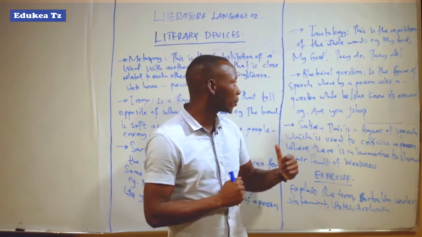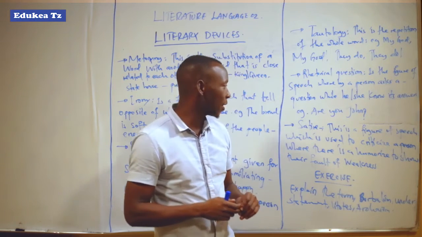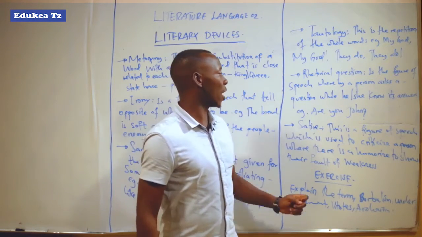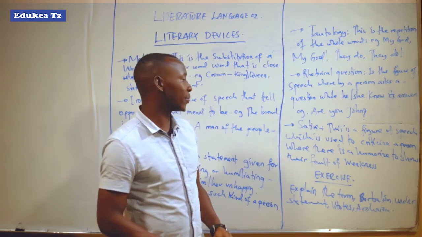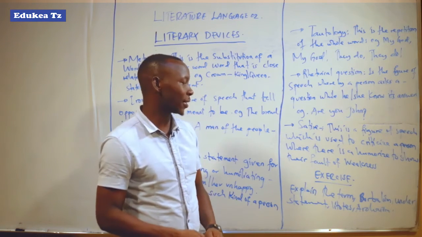Through applying this kind of questions, that is what you call rhetorical questions. And then after looking at rhetorical questions, let us see something called satire.